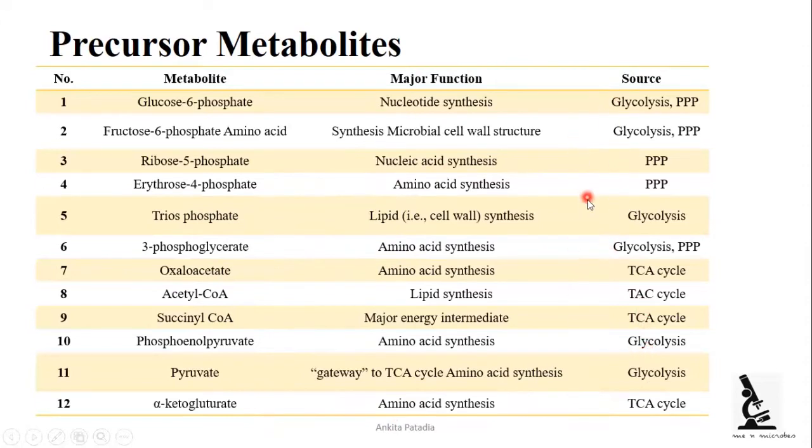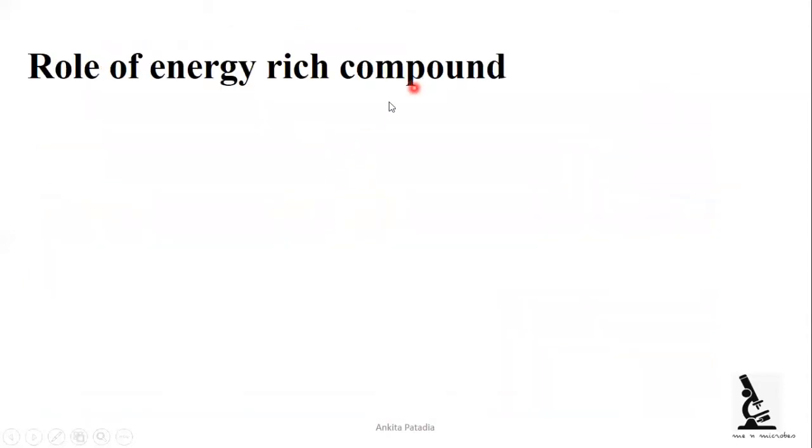So we can see that not a single pathway can produce all 12 precursor metabolites. So a combination of pathways, or 2 different pathways, can produce a single metabolite. We can see that here. So I hope you understand about the precursor metabolites.